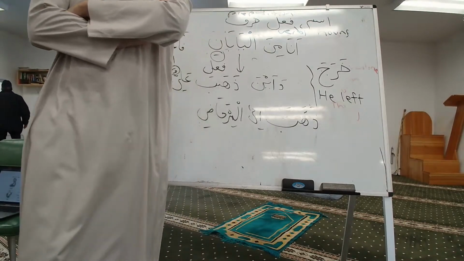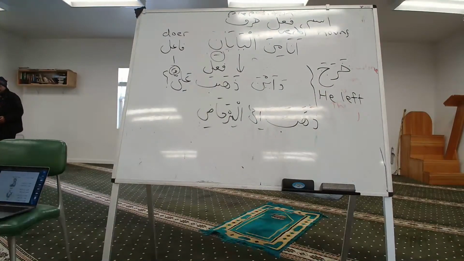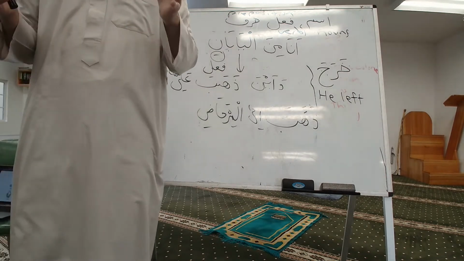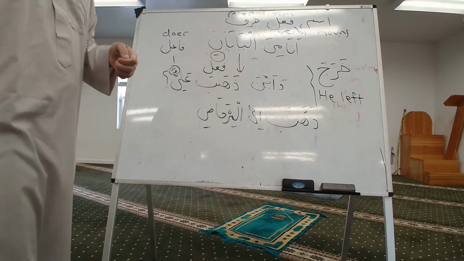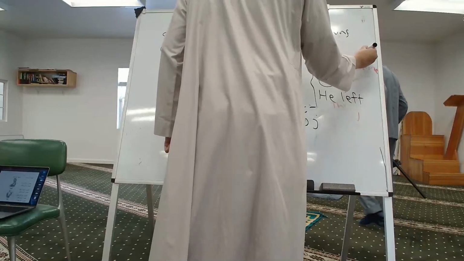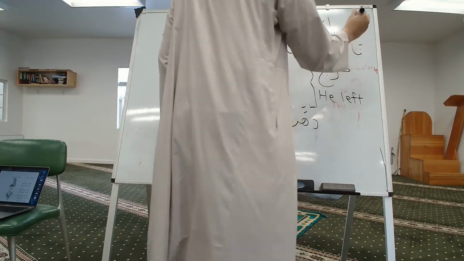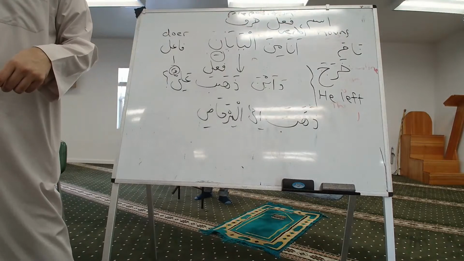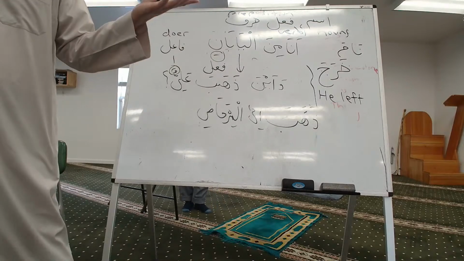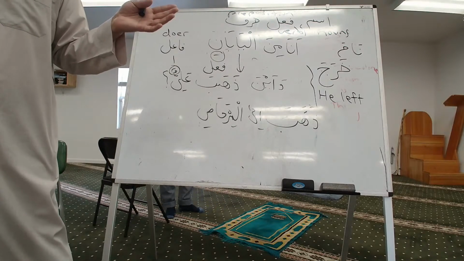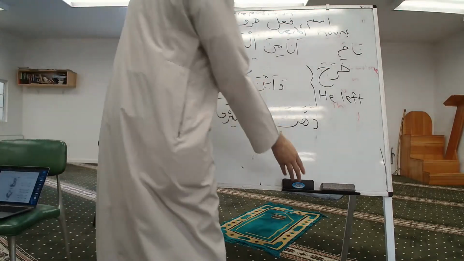If it's something else, like he slapped, the pattern is still the same, right? It didn't change. So he slept would be nama. He slept, nama. Right, a completely different verb, so the verb is going to be different. This is how it's written. Sometimes it's just two fathas, like nama, or ja'a, he came, and so on and so forth.